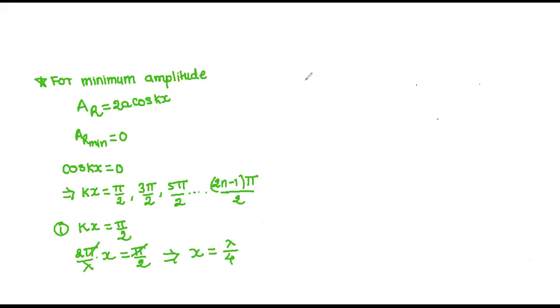If I am taking another case, kx equal to 3 pi by 2, then what will be the path difference? K is equal to 2 pi by lambda, into x is equal to 3 pi by 2. Again pi will get cancelled. And I am getting again x equal to 3 lambda by 4, not pi. 3 lambda by 4.